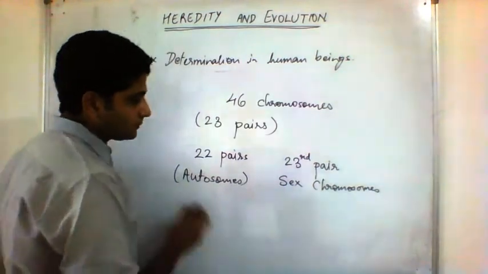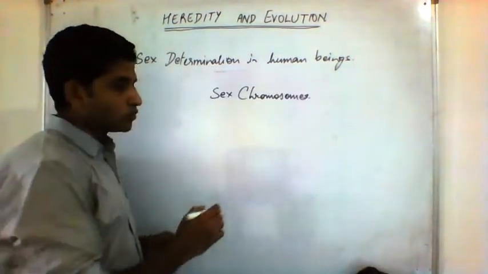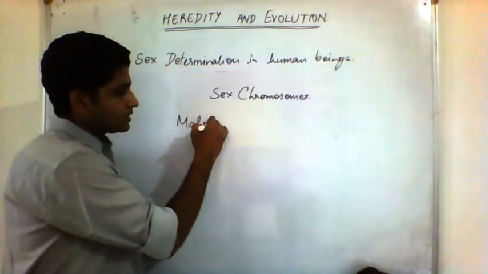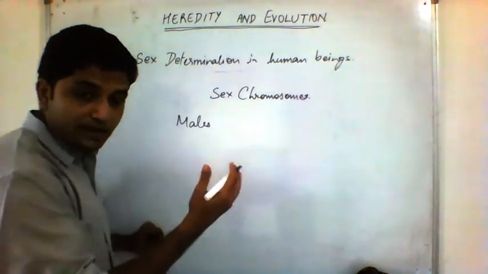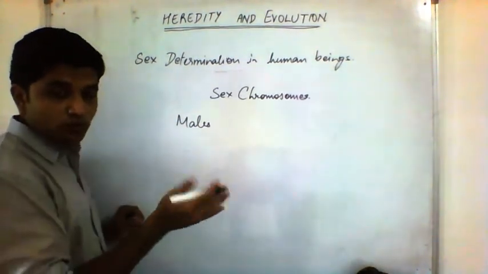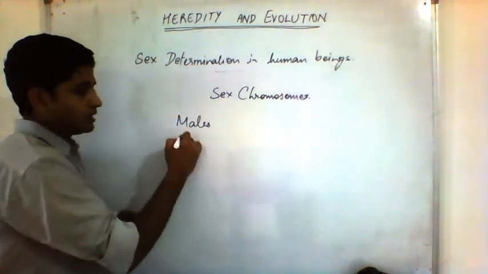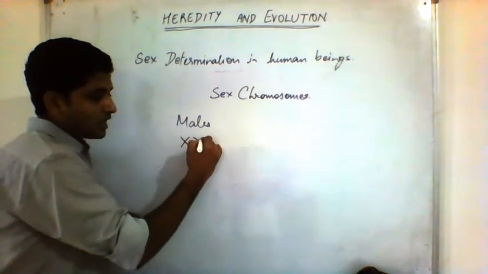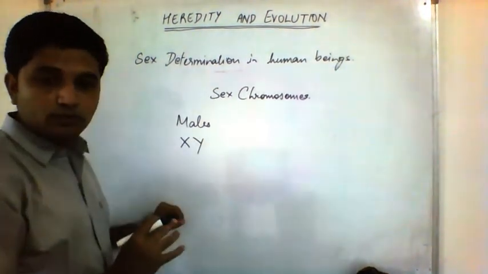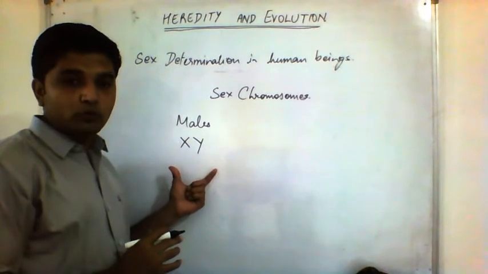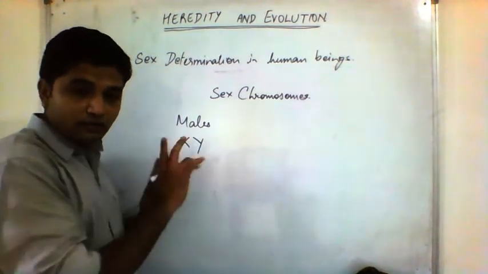Let us see. In males, the last pair, the 45th and 46th chromosome, or the 23rd pair, we call them X type and Y type chromosomes. They don't look similar, that's why they are given different names.